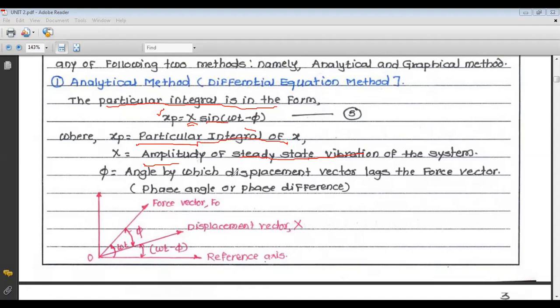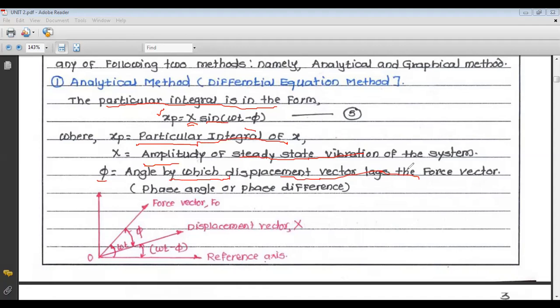And phi is the angle by which the displacement vector lags the force vector, and it is also called the phase angle or phase difference. Now if you draw the vector form of this equation, xp equals X sine of omega t minus phi,